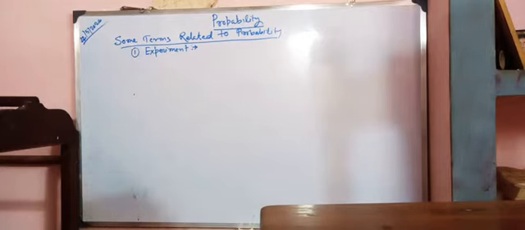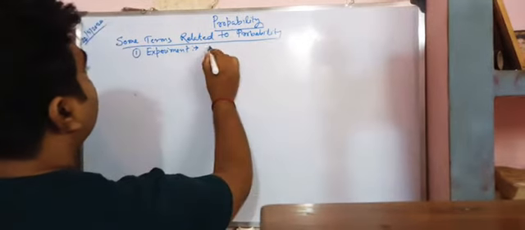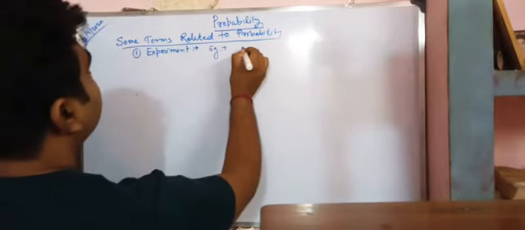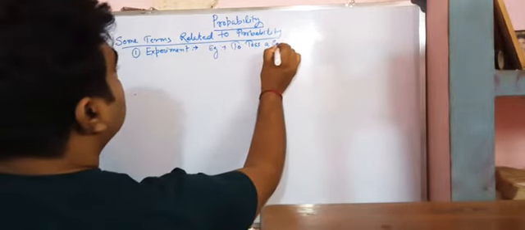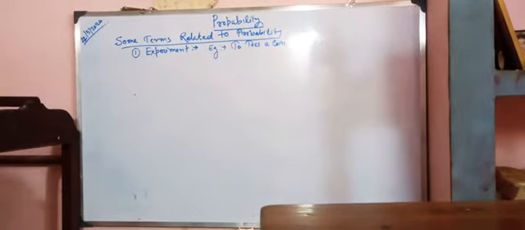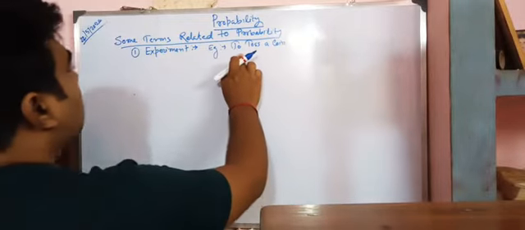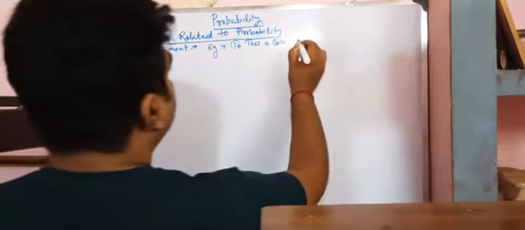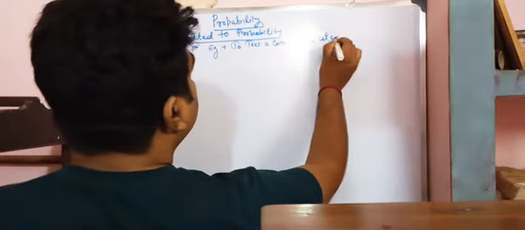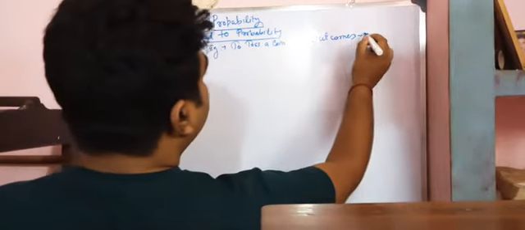For example, first is to toss a coin. It's clear. Now, tossing a coin, we are getting outcomes. What are those outcomes?